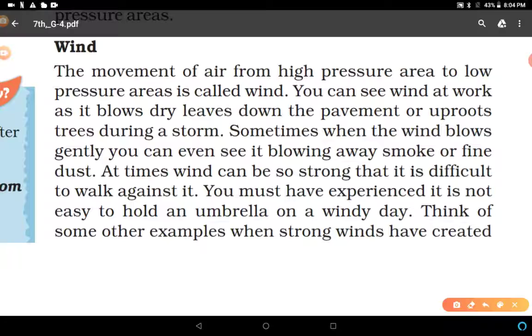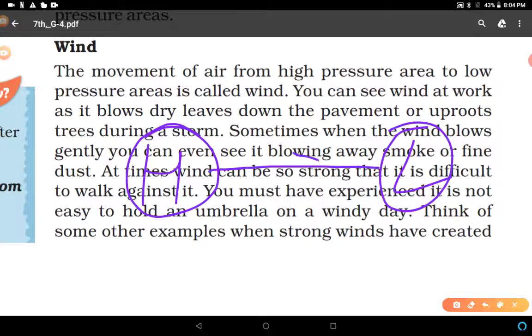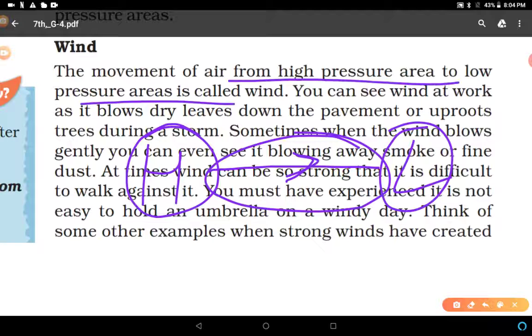What is wind? Very simple thing. High pressure area, low pressure area. The movement of air from high pressure area to low pressure area is known as wind. This is wind. So the movement of air from high pressure areas to low pressure areas is called wind, because air always moves from high to low pressure areas.